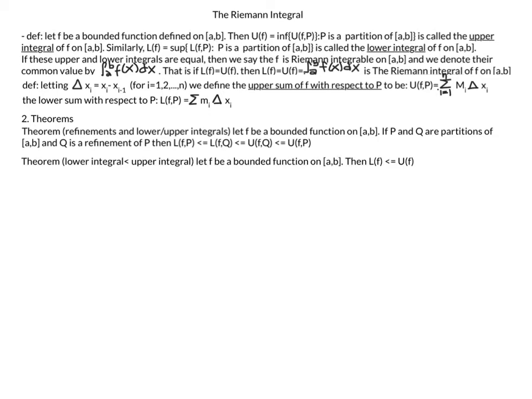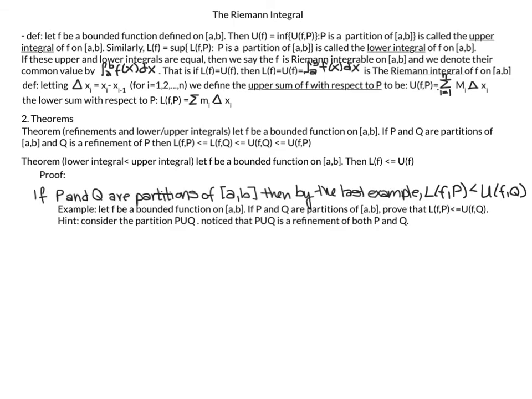Our next theorem concerns that the lower integral is always less than or equal to the upper integral. Let f be a bounded function on [a, b], then the lower integral of f is less than or equal to the upper integral of f. We will look at the proof. We will start with the results from our last example, that the lower sum of one partition is always less than or equal to the upper sum of any other partition.